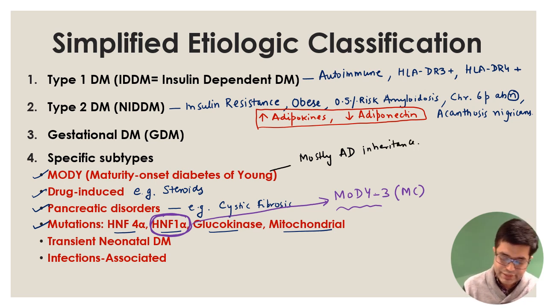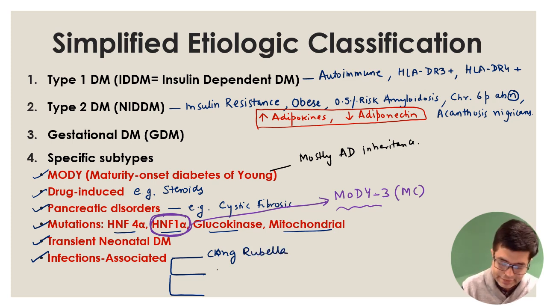Then there is a variety called transient neonatal diabetes, and finally we have infection associated diabetes. Name 3 infections associated with diabetes mellitus. One is congenital rubella syndrome. Second is cytomegalovirus, and third is Coxsackie virus.